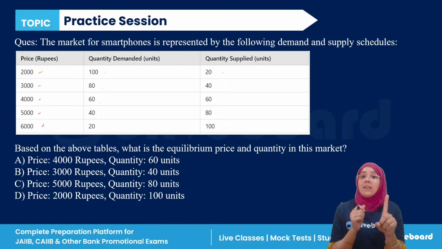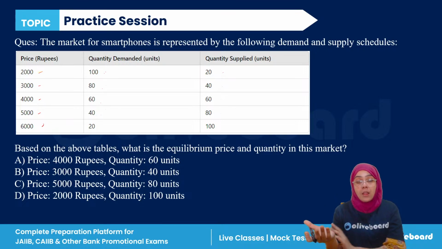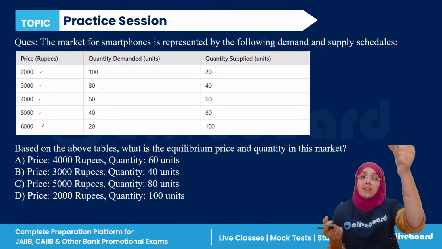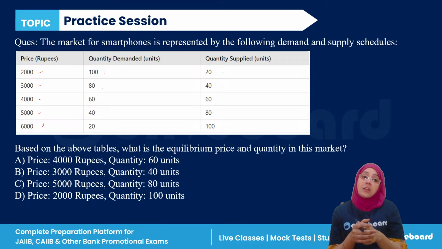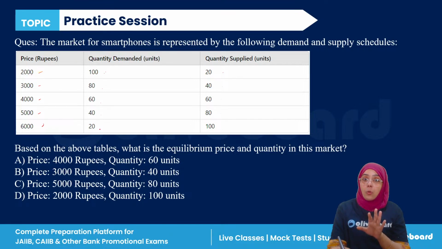Okay. Now, what is the law of demand saying? What is the law of supply saying? There are two: law of demand and law of supply. Law of demand is always from the buyer's approach. Law of supply is always from the seller's approach, right? Law of demand says that when the prices increase, quantity demanded of a particular product decreases. See, the prices are increasing, quantity demanded is decreasing here. That is clearly representing the law of demand.